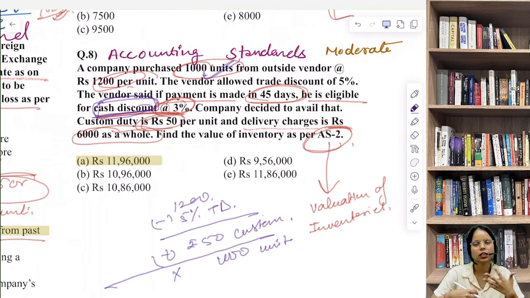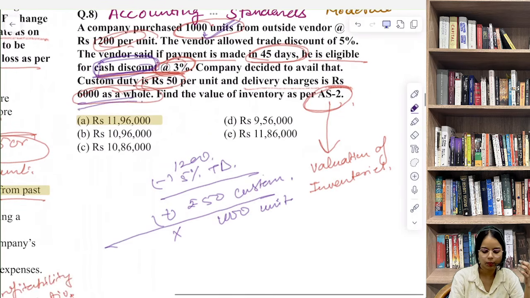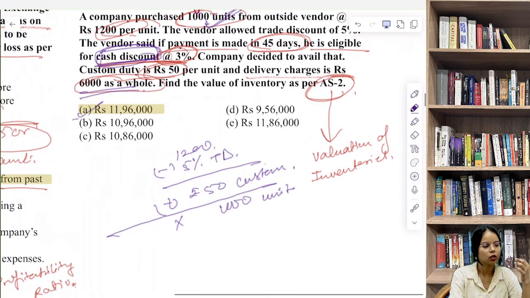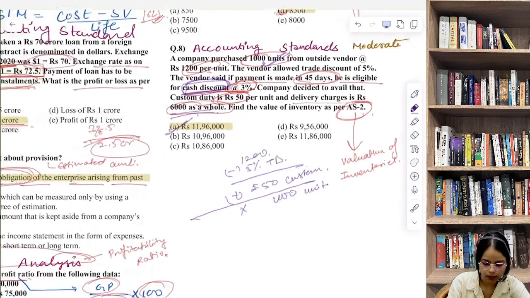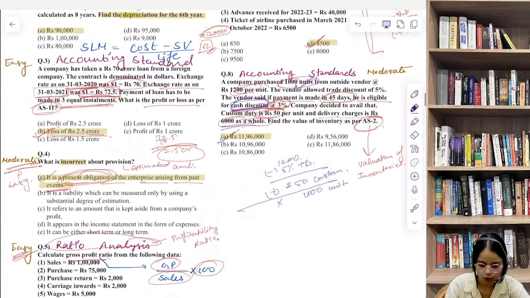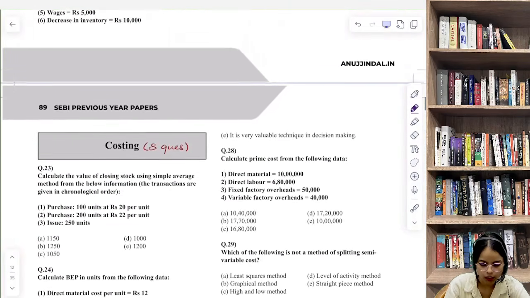Then add delivery charges, which were 600 as a whole. So in the end, what will be your answer? That is rupees 11,96,000.